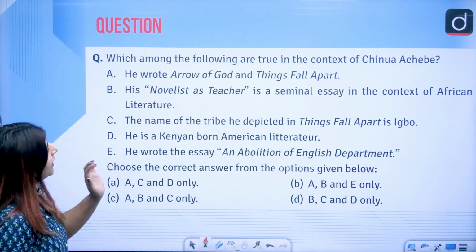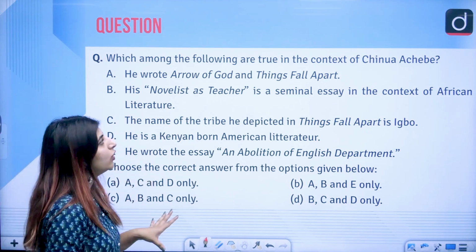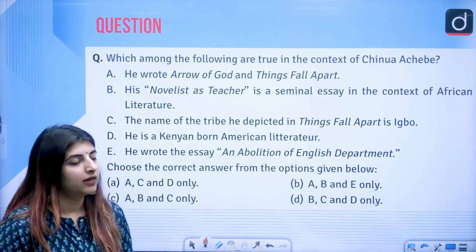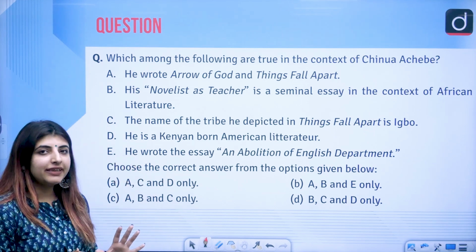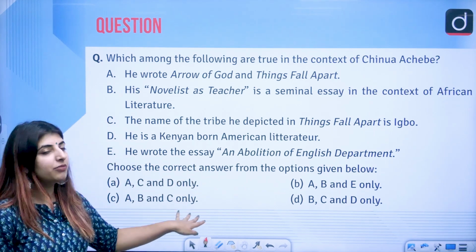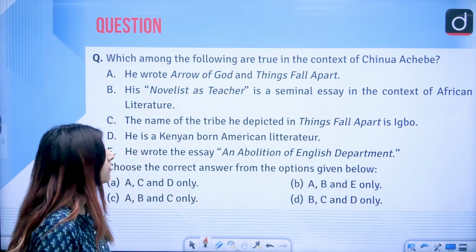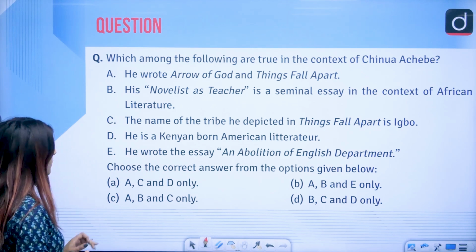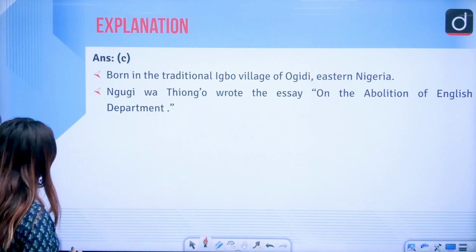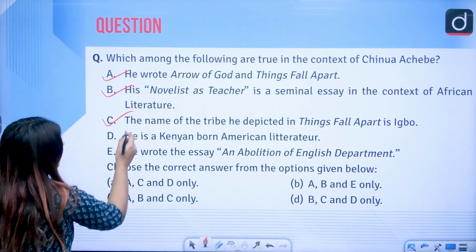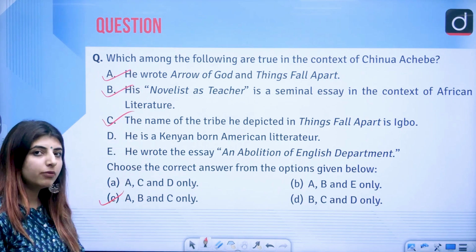The first question is, which among the following are true in the context of Achebe? You can pause your screens, try to answer from these options, and then move forward by playing the video again. The answer to this question is option C, that is, A, B and C are the ones which are correct.